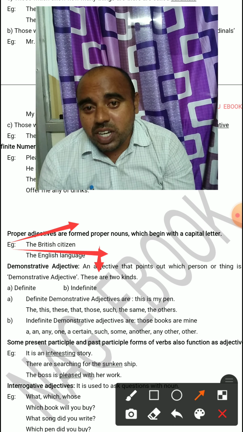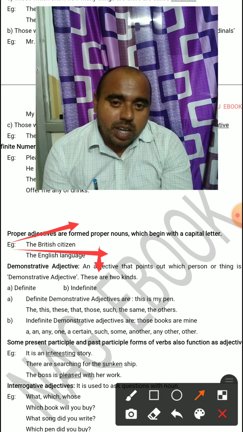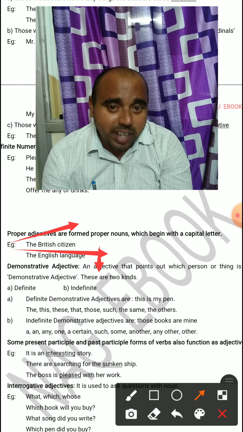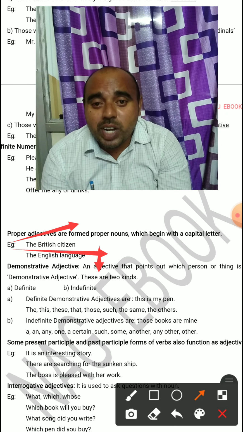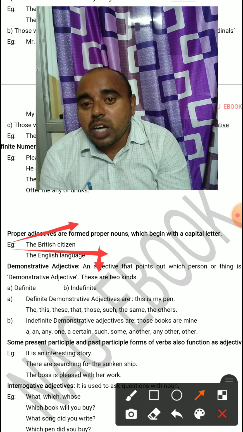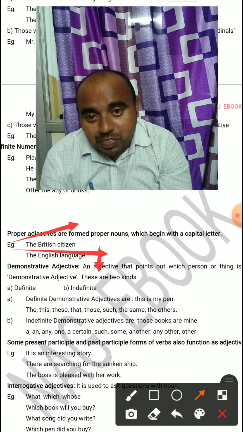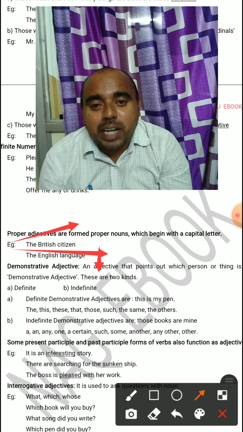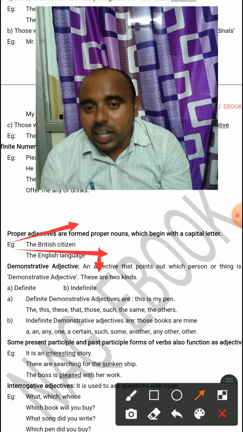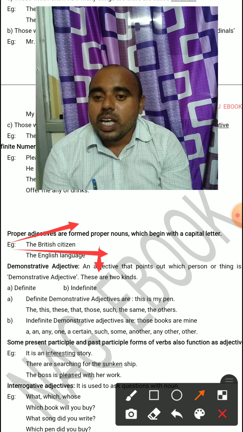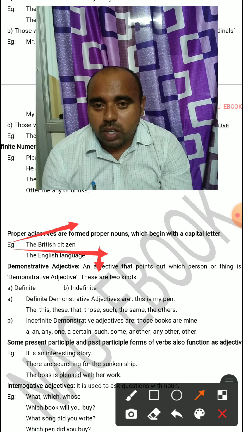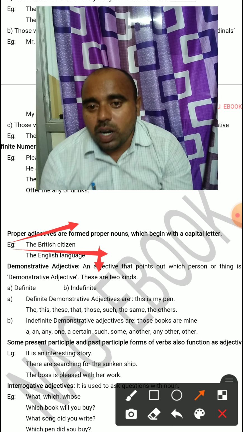The Indian citizen, we can also say. When we are showing the citizens of a country, patriotically, we may use the definite or indefinite article. It's not a matter, but we are speaking about the whole nation, so we can use it. It's not a problem. The British citizen, the English language, so those are proper adjectives.